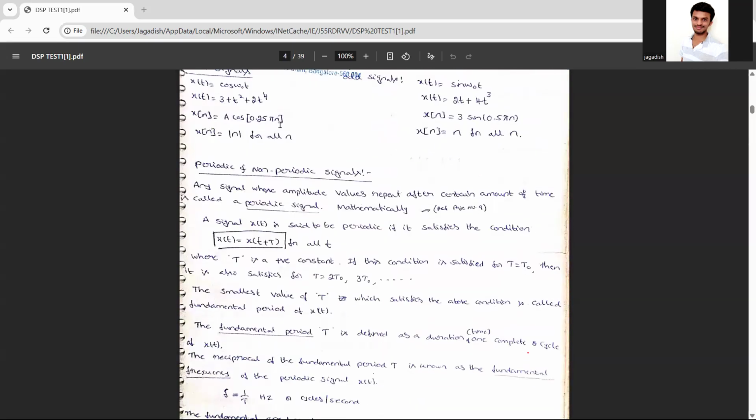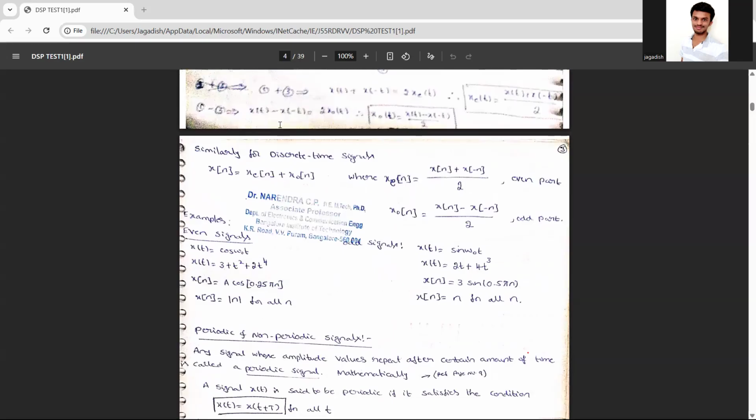The decomposition means the signal will split into even and odd components. So you can write that formula and show. In the examination they will ask you, sir. So, even and odd components.